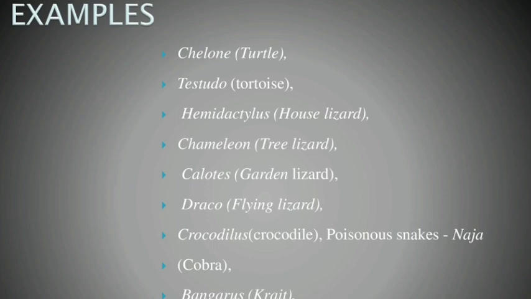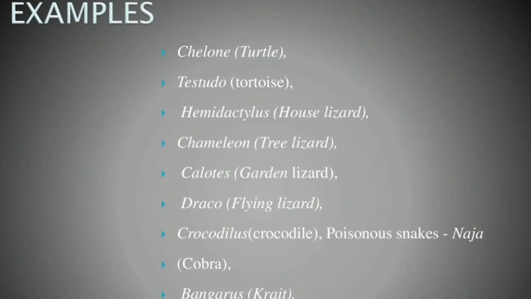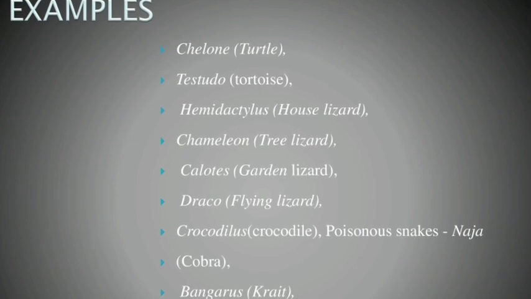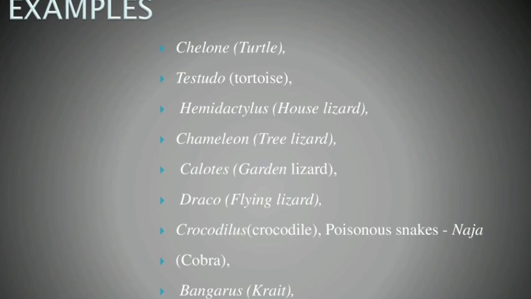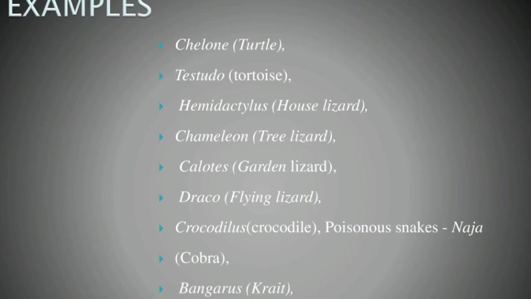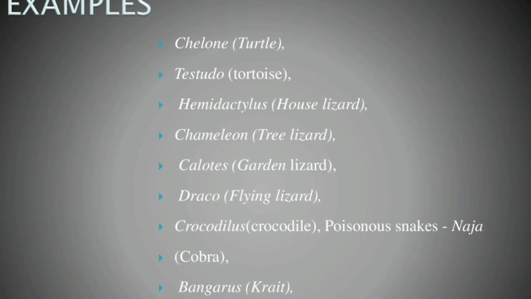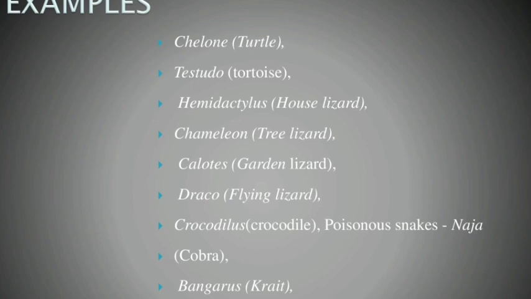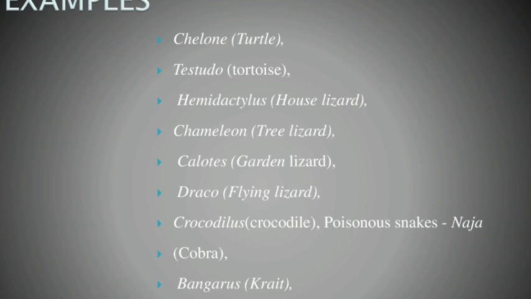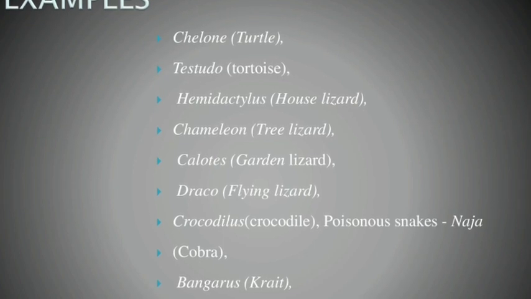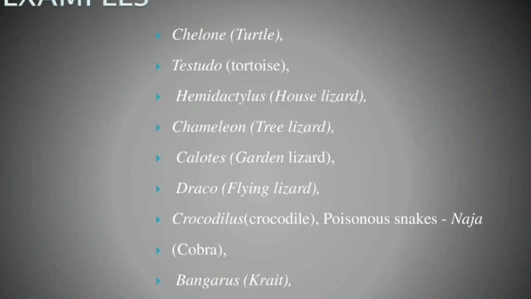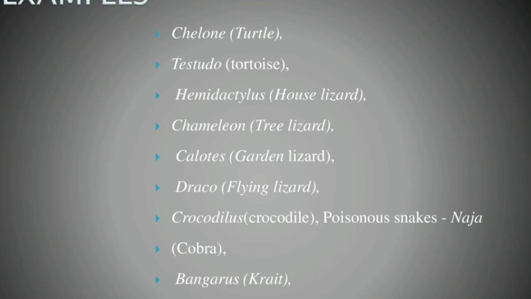What are the examples of reptiles? Chelone, turtle; Testudo, tortoise; Hemidactylus, house lizard; chameleon, tree lizard; Calotes, garden lizard; Draco, flying lizard. We can ask a match-the-following question with these lizards. Next is Crocodilus, the crocodile. Poisonous snakes are Naja, or cobra; Bungarus, the krait; and Vipera, the viper. These are the examples under the reptiles.